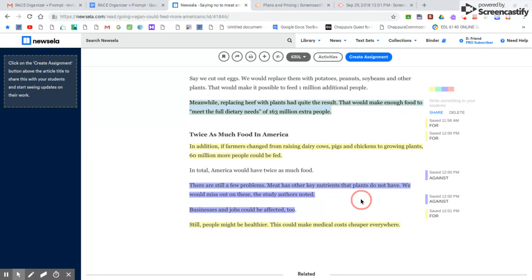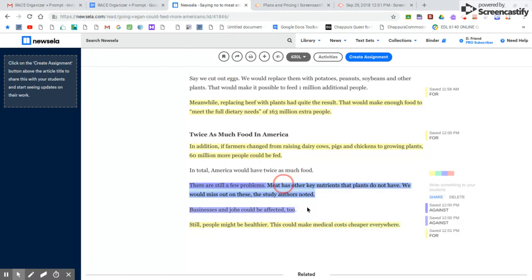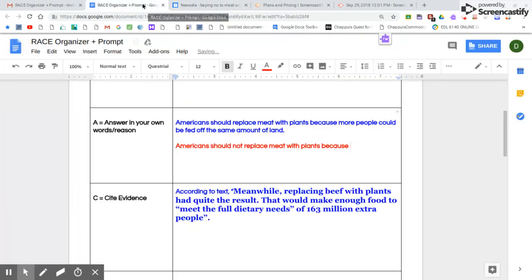So going back down to the last section, I think a strong argument against it is that meat has other nutrients that plants do not have. So even though plants are healthy to eat, you're still going to miss out on key nutrients if you're only eating a plant diet. So that's a problem that needs to be solved. So I'm going to highlight that quote here so that we can put it in our evidence section in a minute. But restating it in my own words is going to look like this.